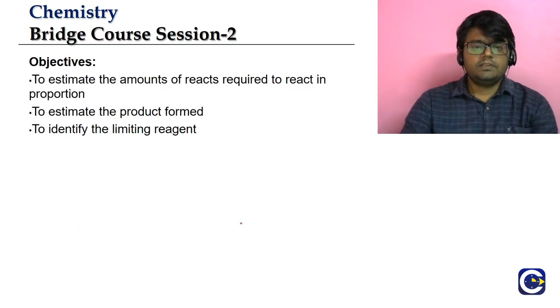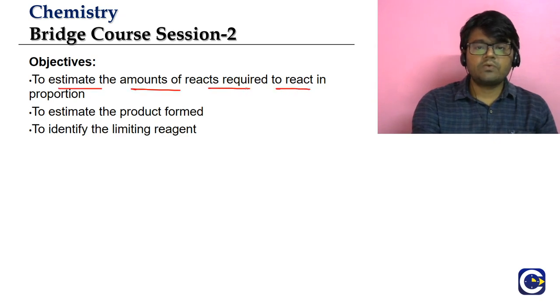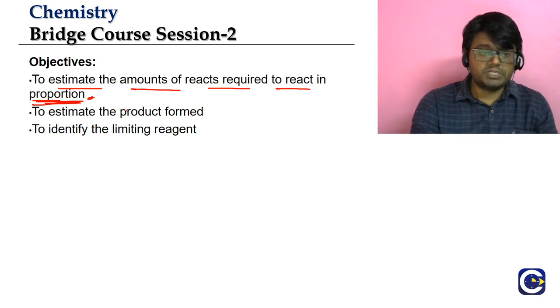Now the stoichiometric analysis, or the analysis of the balanced chemical equation, what are the objectives of this analysis? Whenever we are doing something, there must be an objective, and for this analysis the first objective is to estimate the amounts of reactants required to react in proportion. Mark this phrase: we are looking for what amounts they must be combined so that they will be exactly in proportion.